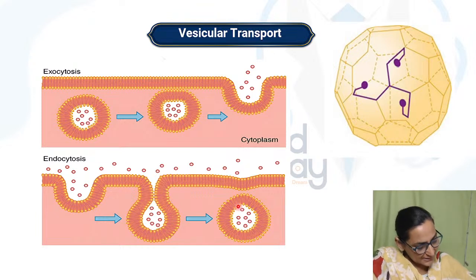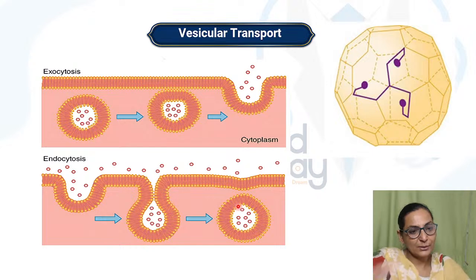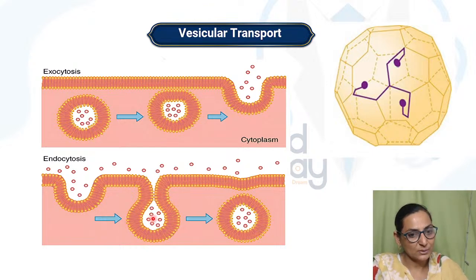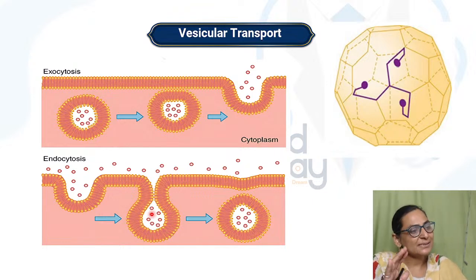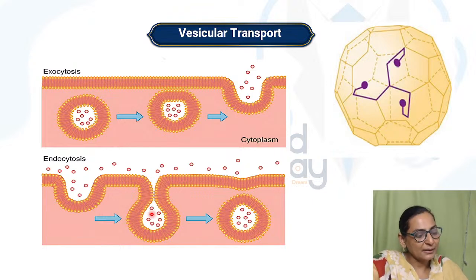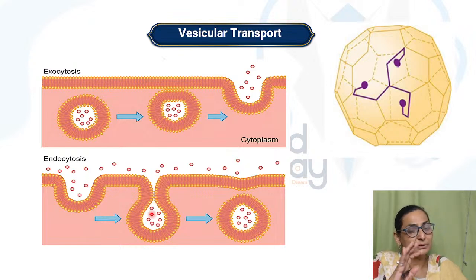Again, this endocytosis can be phagocytosis or pinocytosis. Pinocytosis is for small water molecules and phago is for big ones, right? Now remember that endo and exocytosis are active processes. They require energy, right? They are active processes. They require energy.